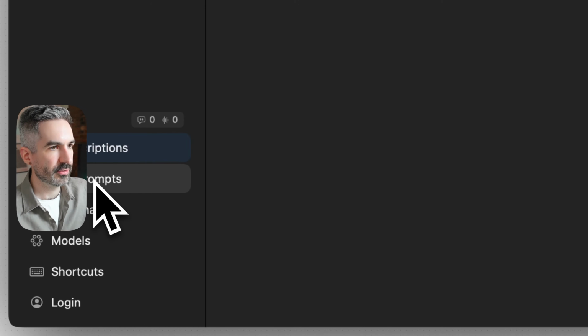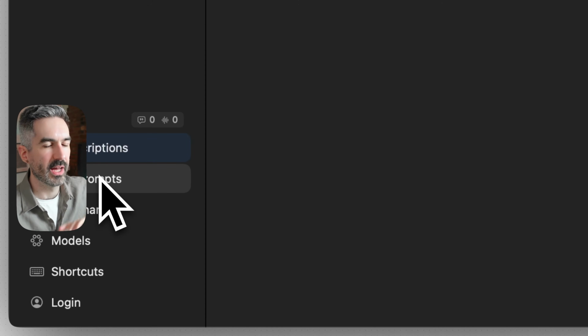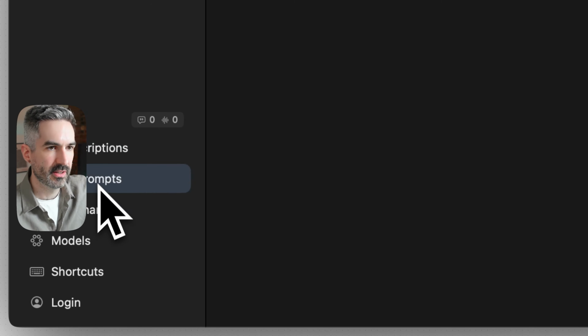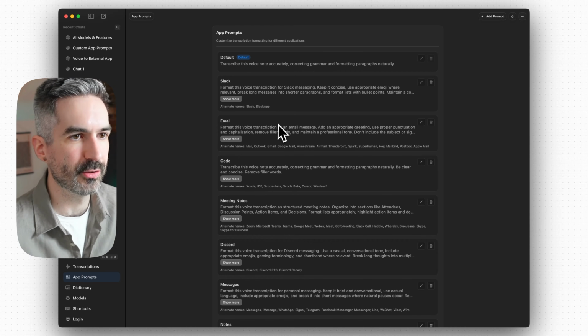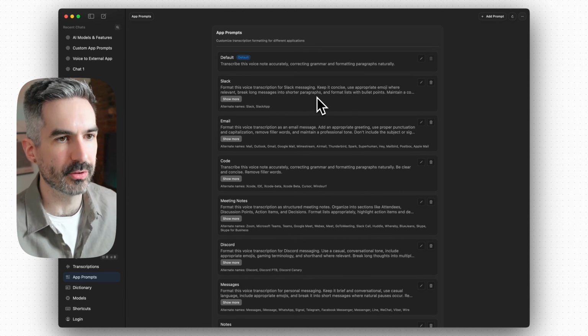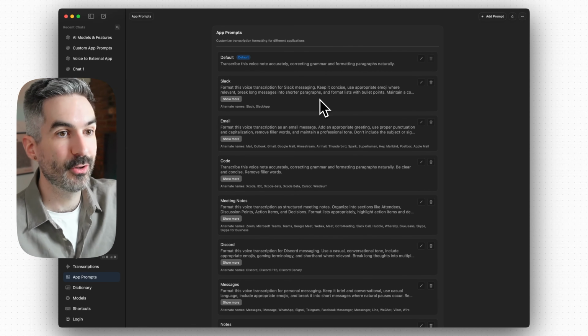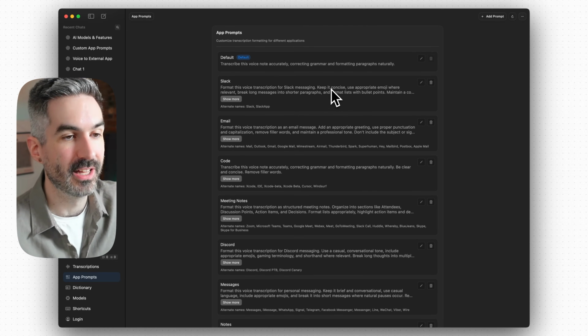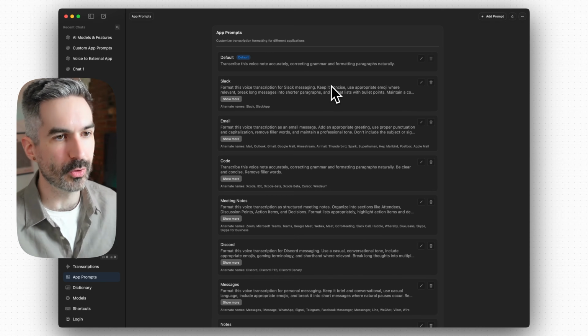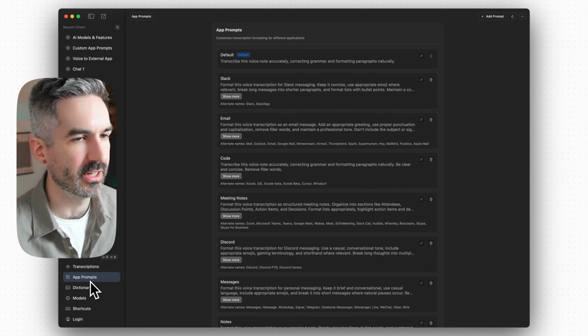So you've got transcriptions, which is where stuff that you've transcribed is saved. That's okay. But this one is super interesting. This one is actually super useful. It's giving you examples of prompts that you can do in Aura to get you usable output that's going to be valuable. And that is something that we want to highlight more. It's kind of hidden down here in app prompts.